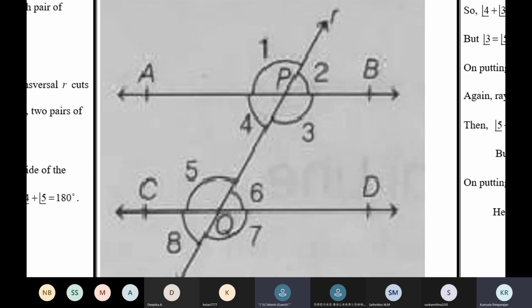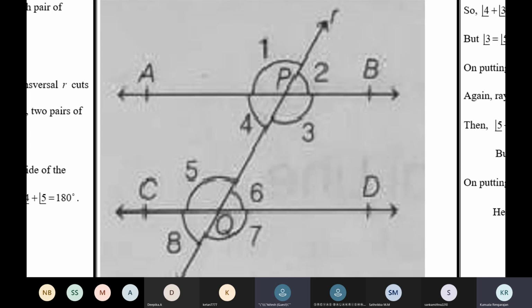Ma'am, can I say? Yes, Hitesh. Ma'am, 4 plus 3 is equal to 180, ma'am, because they are linear. Correct. 3 is equal to 5, ma'am, because they are alternate interior angles, which are equal. So 4 plus 5 is equal to 180, ma'am. Very good, Hitesh. One more way. 4 and which other angles? 1, ma'am. 4 plus 1 is equal to 180. Okay. Corresponding angles are equal, so 4 plus 5 is equal to 180.